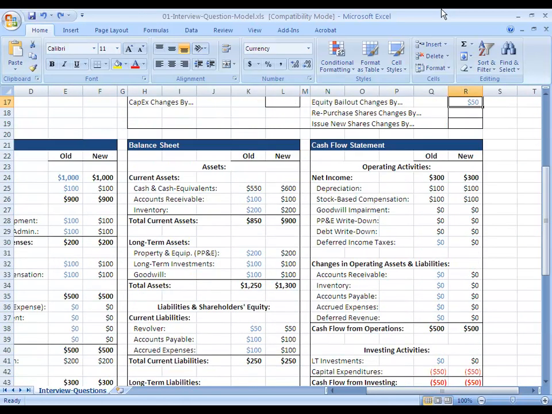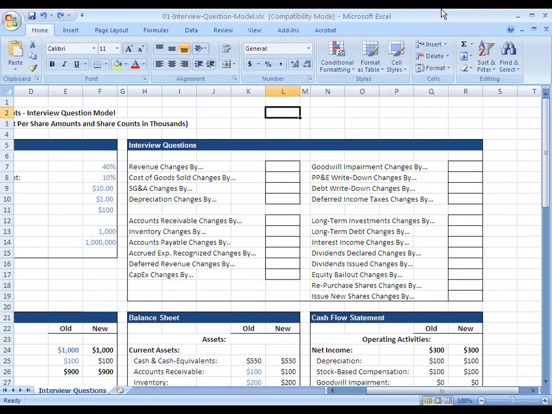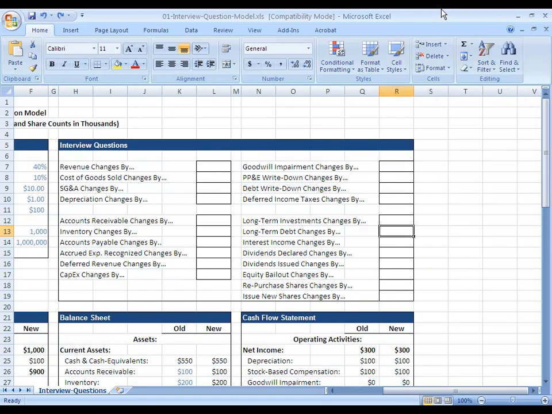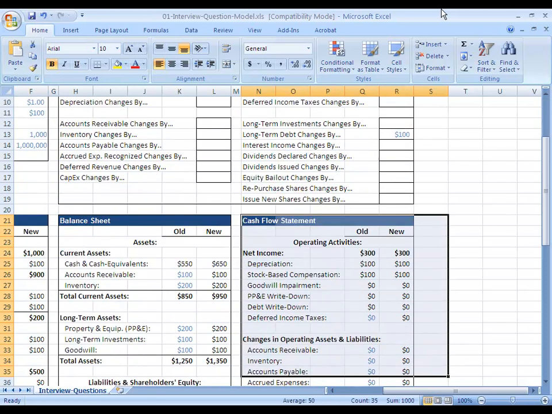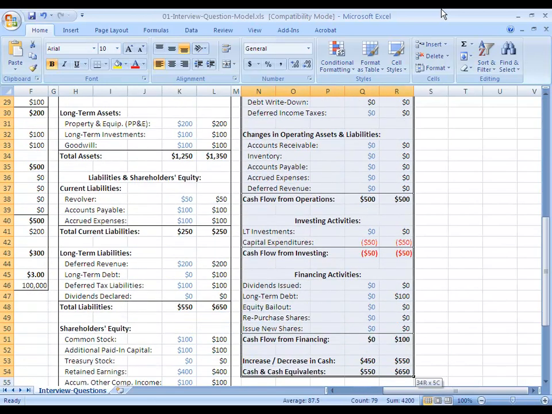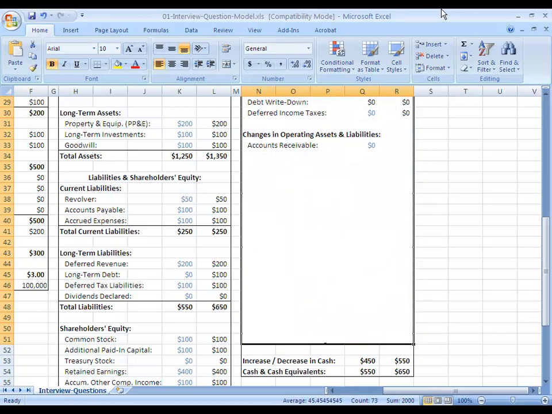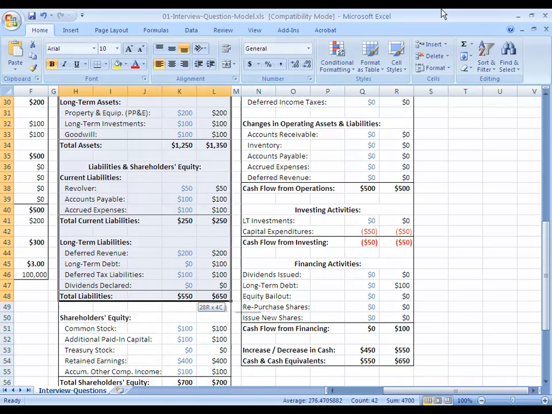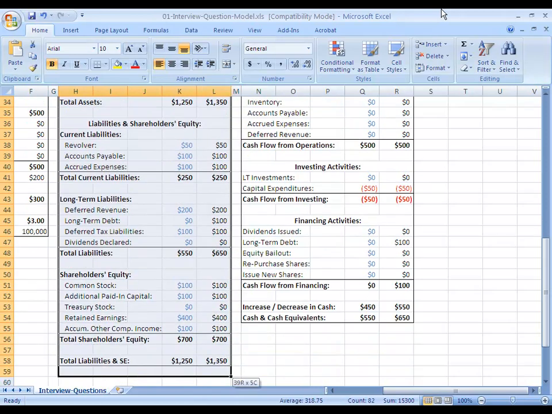So I'm just going to undo all those changes that I just made. So that's how an equity bailout works. Now let's look at the flip side and look at how a debt bailout works. So I'm going to enter 100 in the long-term debt changes by category right here. And all that happens for a debt bailout is that in the cash flow statement, no changes to the first two. You see this long-term debt being issued under financing activities. Balance sheet, cash goes up by 100, assets are up by 100, and then on the liability side, debt is up by 100, so liabilities and shareholders' equity are up by 100.